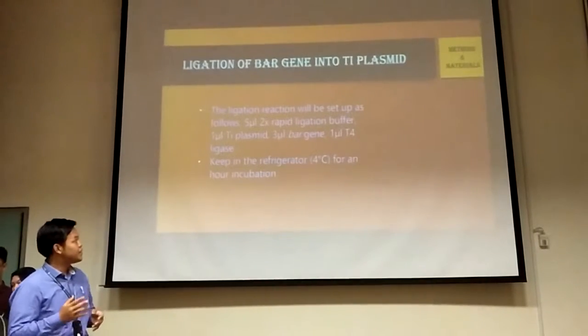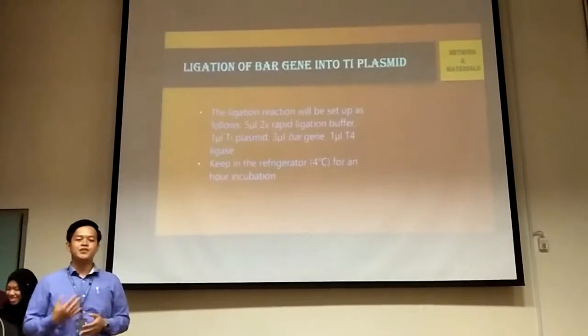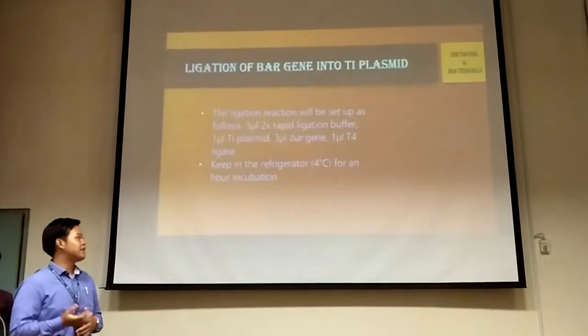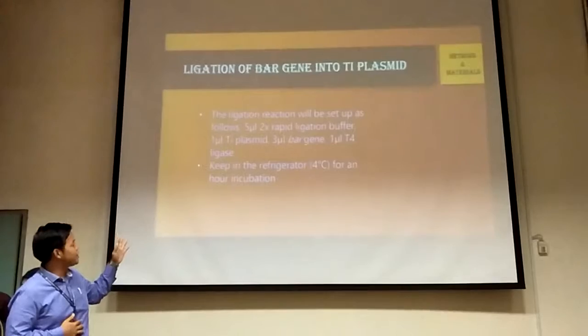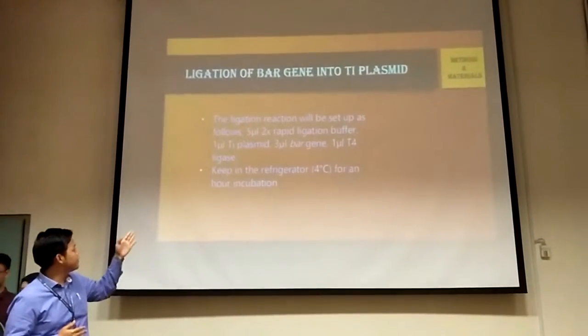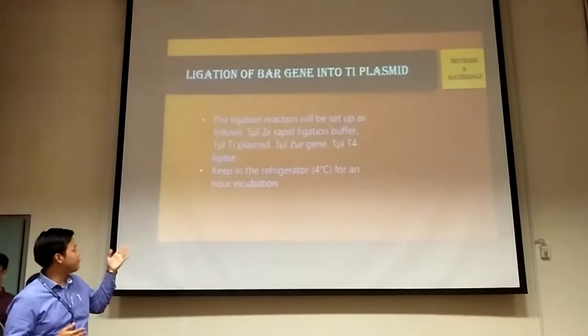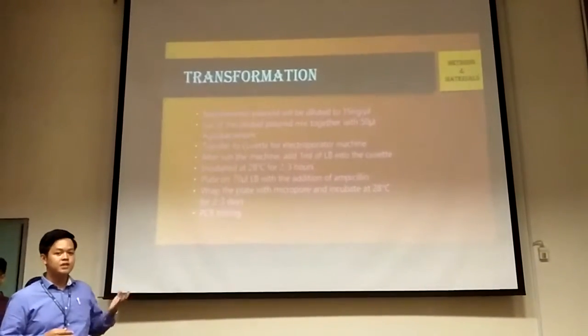Next is the ligation of the bar gene into the Ti plasmid. After we digest them using the restriction enzyme, we ligate them. The reaction will be set up as 5 microliters of 2x rapid ligation buffer, Ti plasmid, bar gene, and T4 ligase.